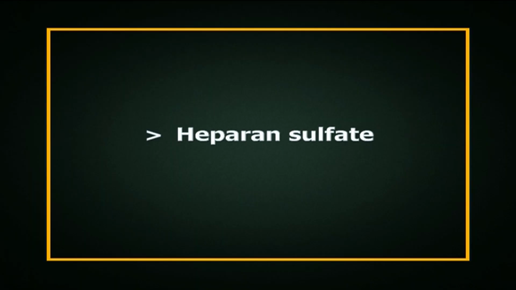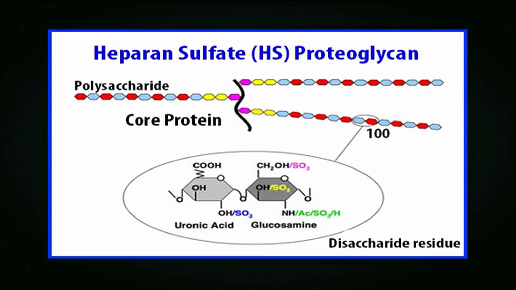Number one, heparan sulfate. Heparan sulfate is a linear polysaccharide found in all animal tissues. It occurs as a proteoglycan in which two or three heparan sulfate chains are attached in close proximity to cell surface or ECM proteins.